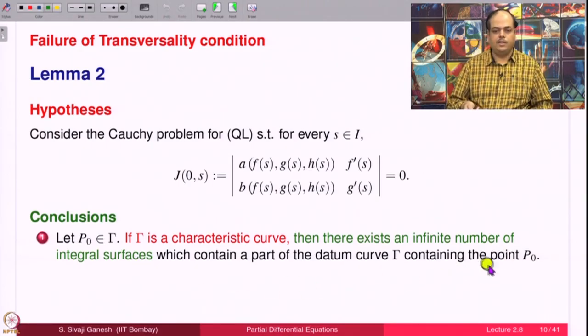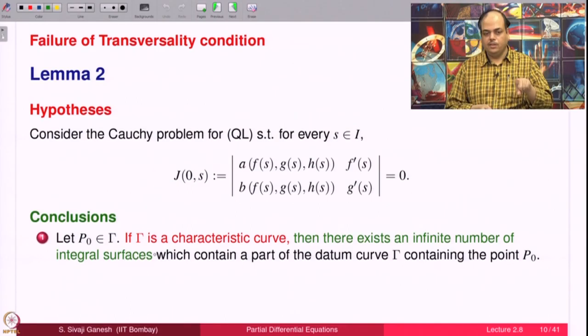So, this will always be there, but here the interesting thing is infinite number of integral surfaces if gamma is a characteristic curve. The earlier lemma one said if you have a solution, then curve gamma must be characteristic curve if this J is identically equal to 0. Now, this is opposite, kind of converse.